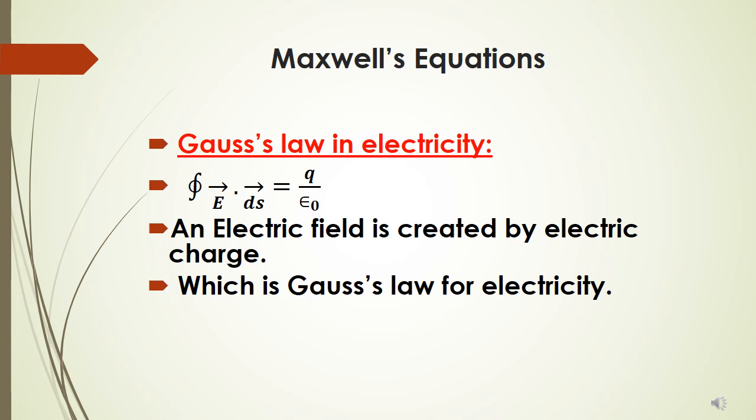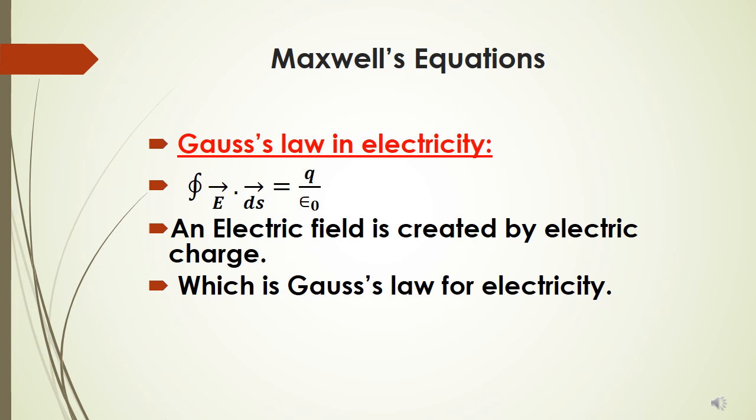It is not that Maxwell discovered them; they were discovered by Gauss, Faraday, and Ampere. But Maxwell worked on them and explained that these are the four equations on which complete electromagnetism is based and can be explained. So we'll study those four equations, which are famously known as Maxwell equations.